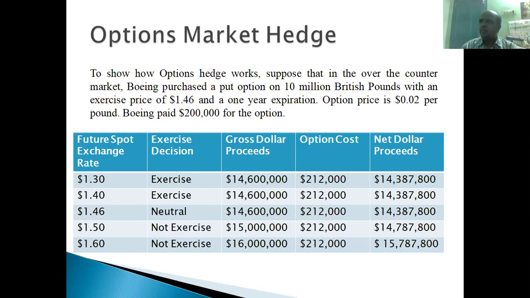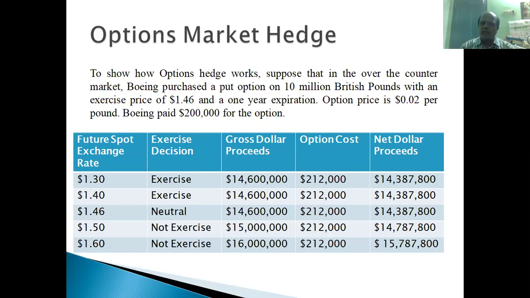Then what will they do? Here the rate is $1.46, there the rate is $1.40. So certainly they will execute this contract. The exercise decision is yes. How much will they get from this contract? $14.6 million. How much do they have to pay? $212,000. So the same amount is left out. Finally, balancing this, reducing this amount, they will get $14,387,800, right?